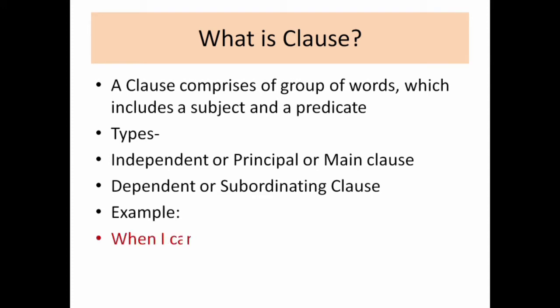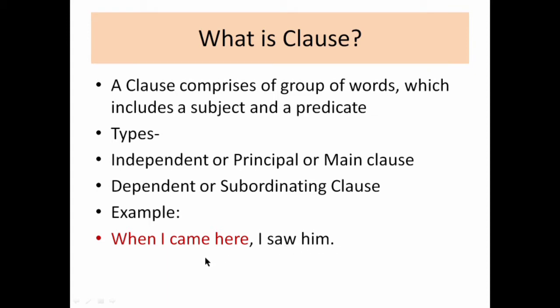Example: when I came here, I saw him. Please read this sentence very carefully. The whole sentence is made up of two different sentences. The first one is I saw him, and the second is when I came here. If you split this sentence, both parts have a subject, I, and both also have a predicate: came here, and saw him.